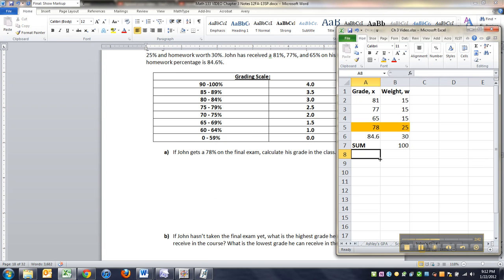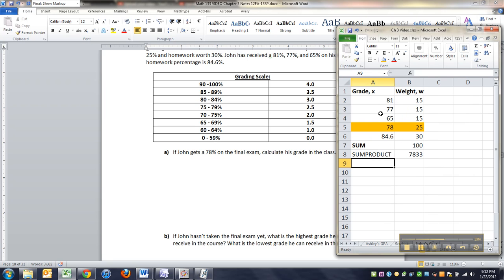All right. So how do we figure it out? Well, we want the sum, which we already did. Now I want the sum product. So let me just write that down. Sum product, so I can remind myself, equals sum product of parentheses, first array is the x's, comma, the second array is the weights, the grades, percentages. And there we go. Now that's not the average. The average would be, right, grade is equal to 7833 divided by 100. And there we go. That's the student's grade.